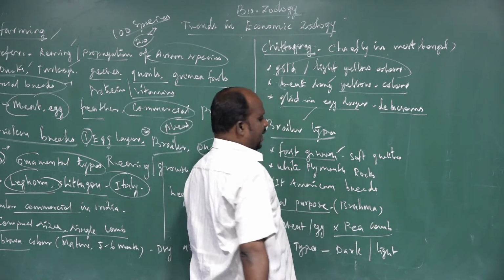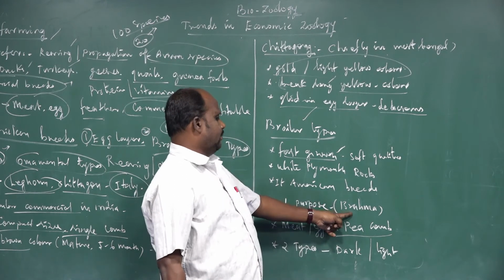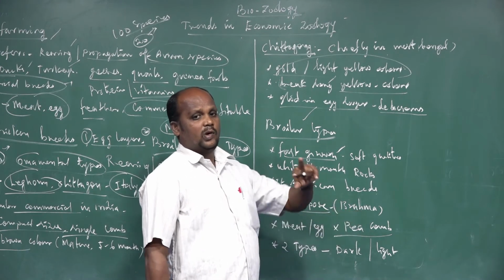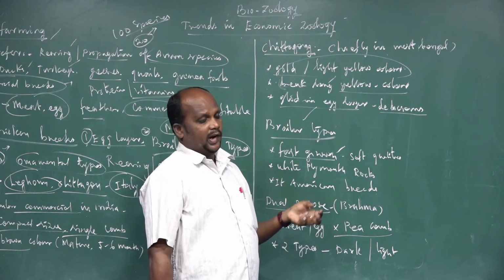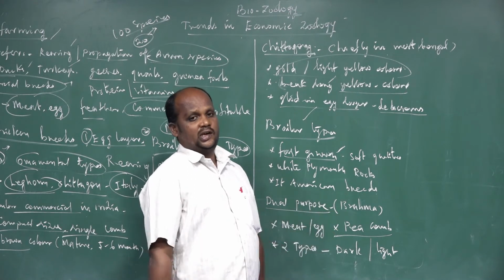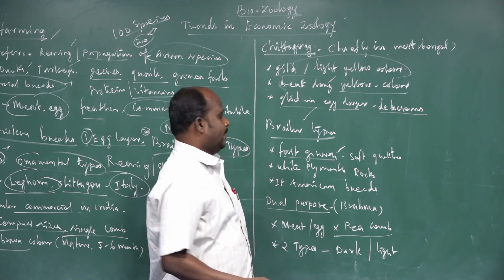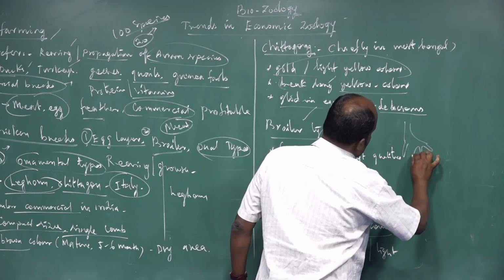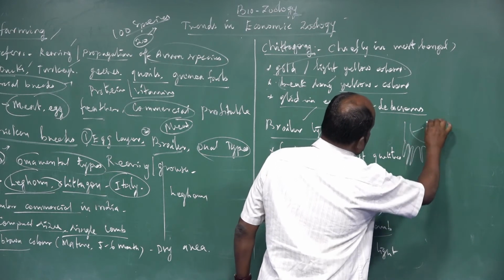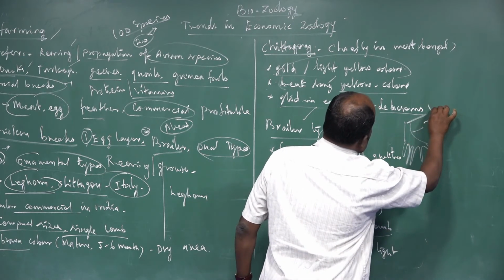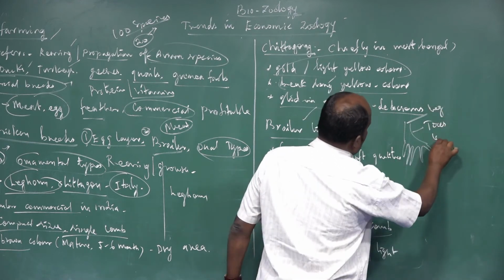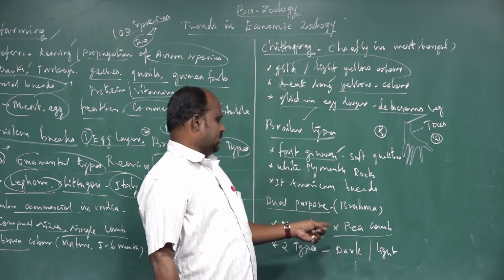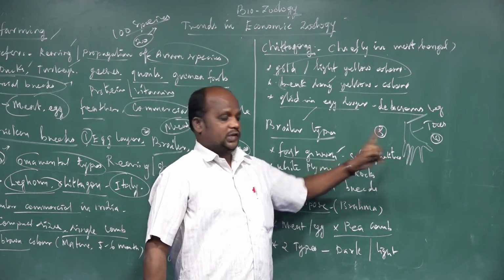Important characters: the pea comb structure. An example animal is the Brahma. Light Brahma and dark Brahma are the two morphological identifications. Both have a very fluffy structure and strong bone. Each leg has 5 toes present, whereas the majority of species normally have 4 toes on the leg, but this species has 5 toes. Heavy bone and massive body structure.